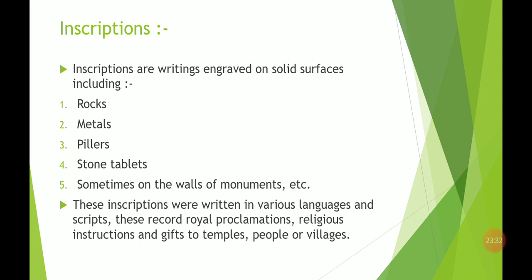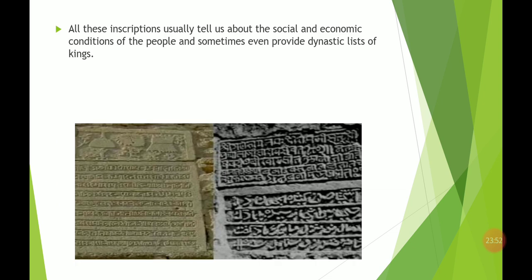So basically, what is an inscription? It is something written on solid surfaces that remains for a long period of time. So how do we know about Ashoka? As I explained, because it remains for a longer period of time, we are able to know about this.